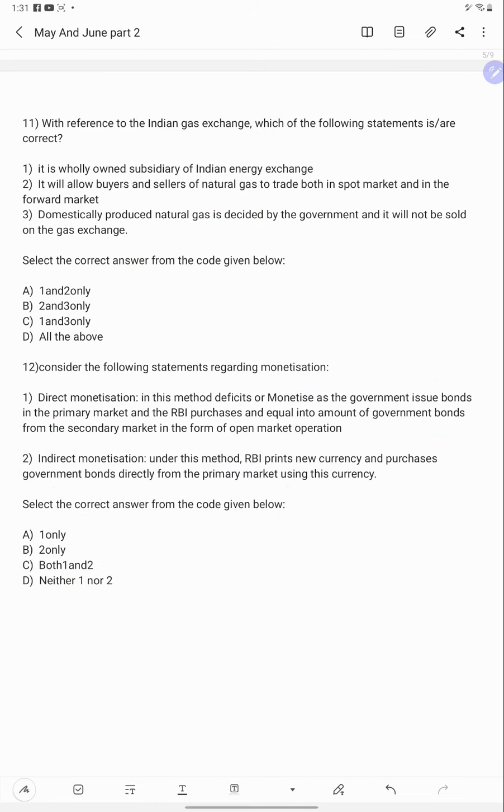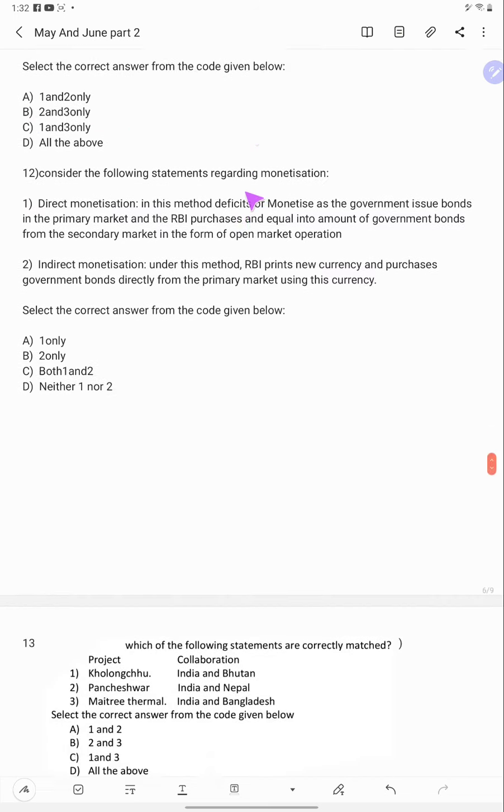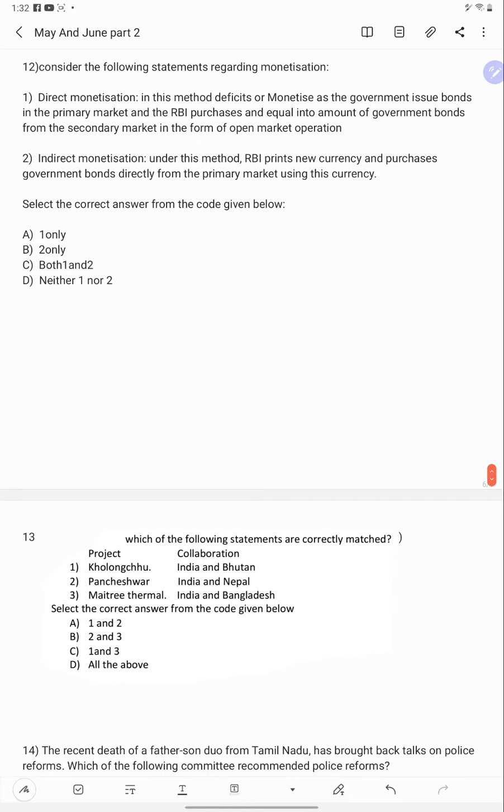With reference to the Indian Gas Exchange, which of the following statements is correct? It is a wholly owned subsidiary of the Indian Energy Exchange. Correct. It will allow buyers and sellers of natural gas to trade in both the spot market and the forward market. Correct. Domestically produced natural gas decided by the government will not be sold on the gas exchange. This is also correct. The answer is D. Come to the 12th question.